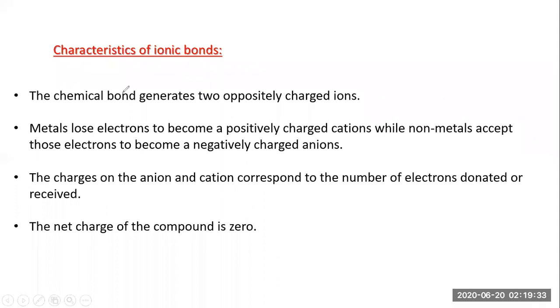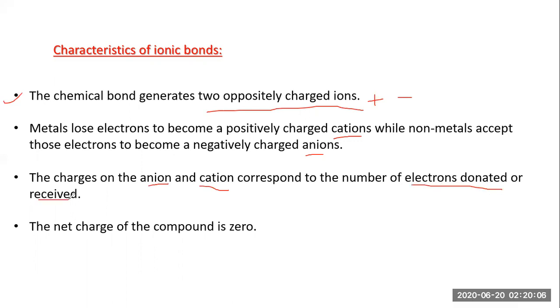The chemical bond generates two oppositely charged ions, that is positive and negative. The metal loses electrons to become a positively charged cation, while the non-metal accepts those electrons to become a negatively charged anion. So there is a formation of the cation and the anion. Obviously there are charged ions. The charges on the anion and the cation correspond to the number of electrons donated or received.